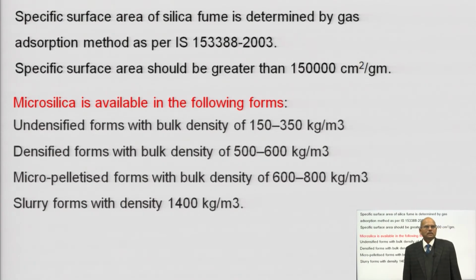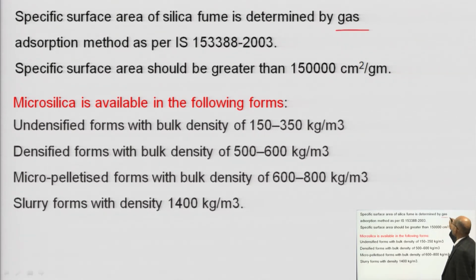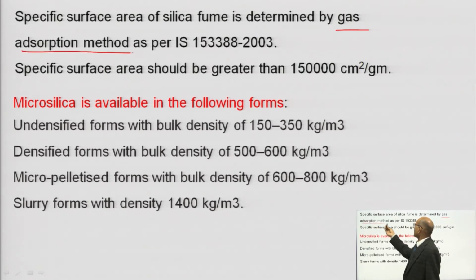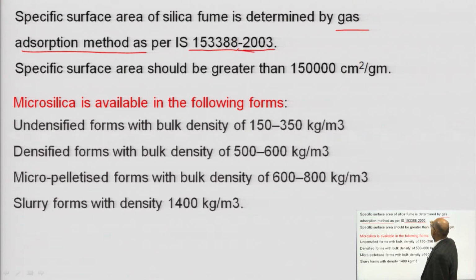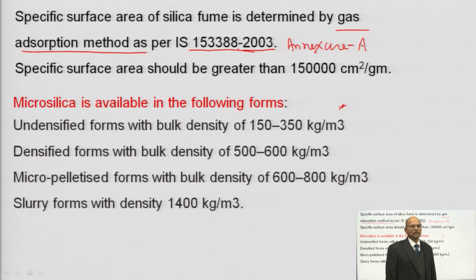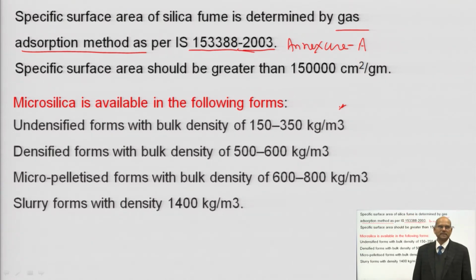So, what is the specific surface area? The specific surface area of silica fume is determined by the gas adsorption method, which is given in IS 15338 2006 in Annexure A. We have to follow that procedure to find the specific surface area, and the specific surface area should be greater than 1,50,000 centimeter square per gram. That is important.